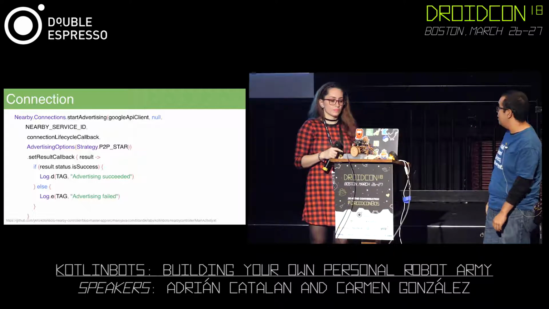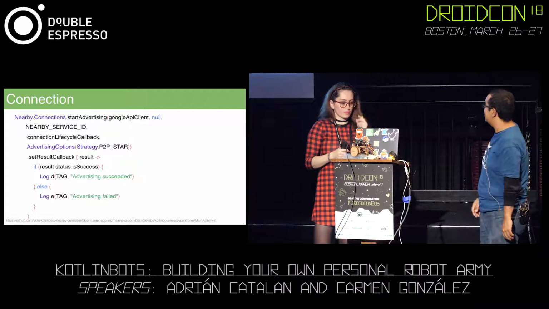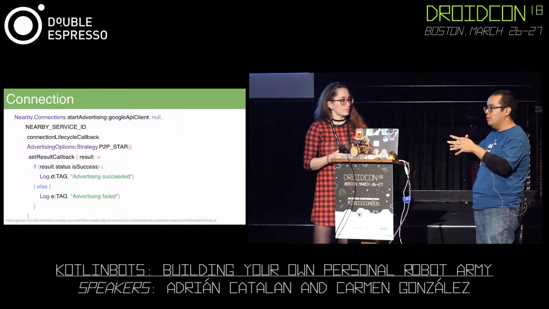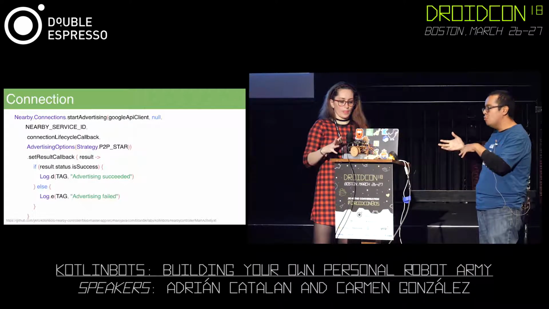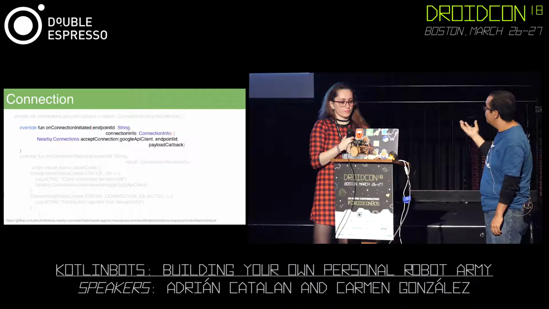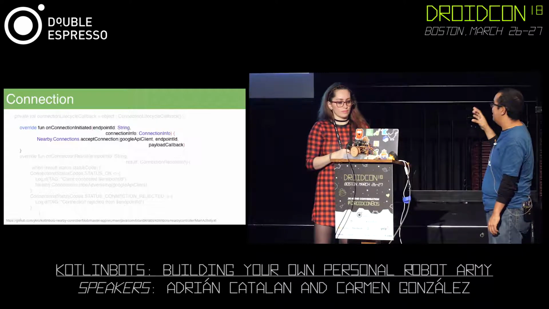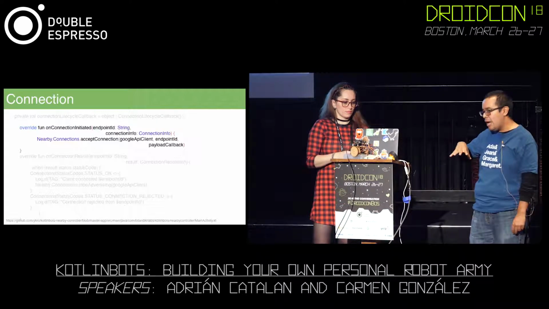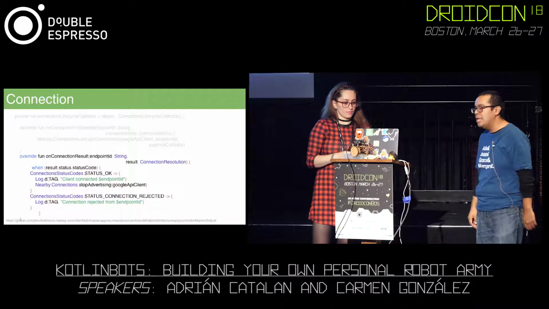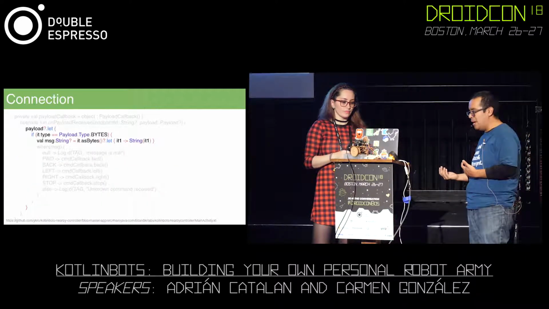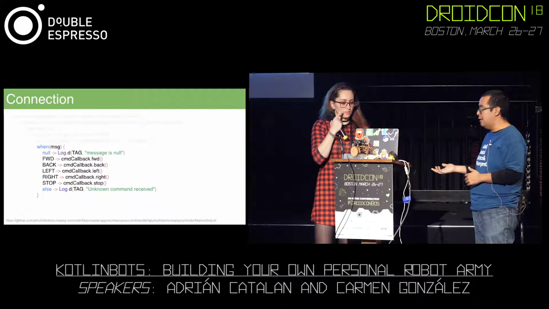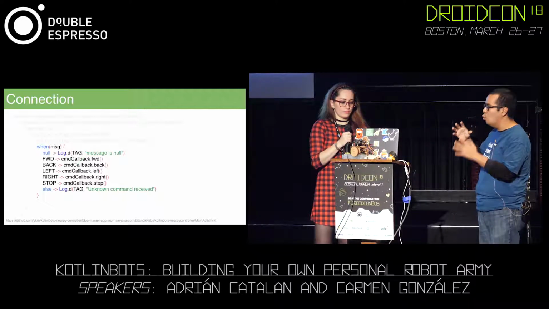Then, for the connection, we just need to advertise, as we said before. In this case, we're using a strategy of P2P star, although we're just using one party on each side. I mean, we only have one remote control and one SumoBot for the sample. And we need to accept the connection. Eventually, when the connection is accepted and the status is OK, then we stop advertising, and we can proceed to the message interchange between these two parties. And finally, we need to parse the payload. As I mentioned, it's a really simple payload where we have forward, back, left, right, and stop, in order to control the vehicle.